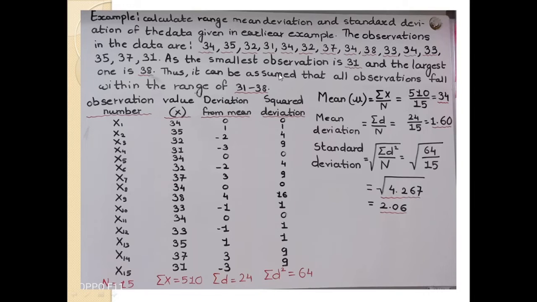Thus it can be assumed that all the observations fall within the range of 31 to 38. The highest value is 38 and the lowest value of the series is 31.